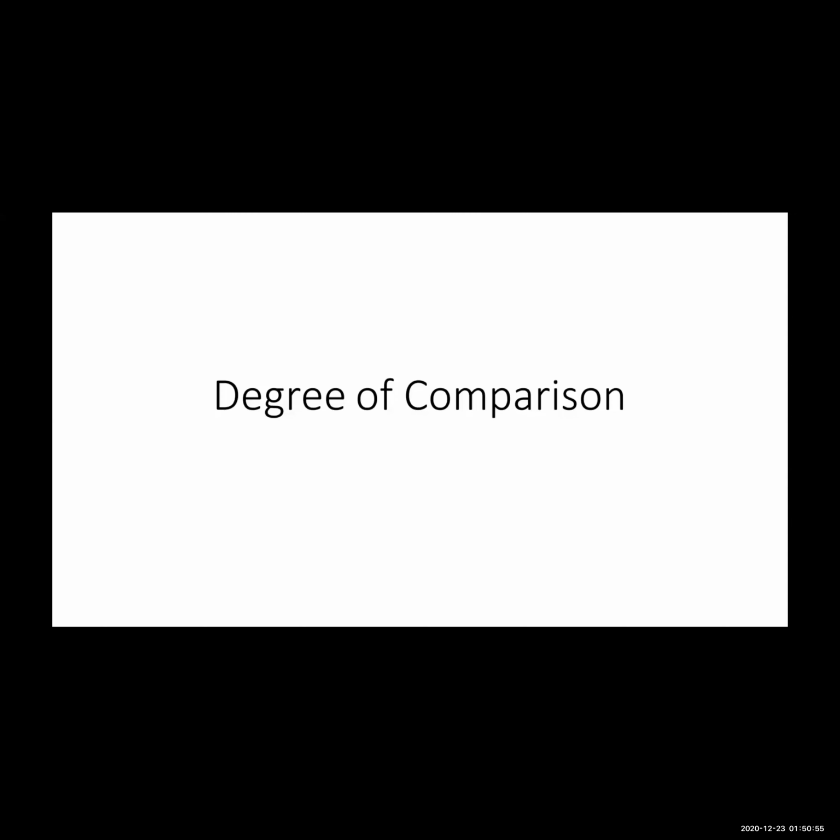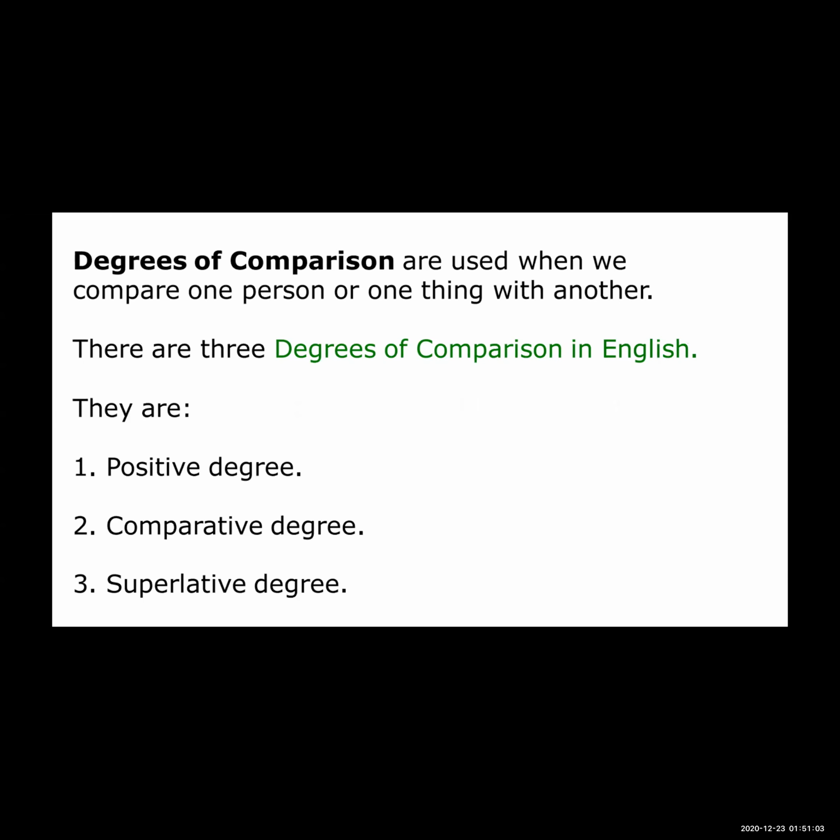Learn about a lesson of grammar, that is degree of comparison. And you know that there are three types of degree of comparison in English. The first one is positive degree, second one is comparative degree, and third one is superlative degree. So where we use the